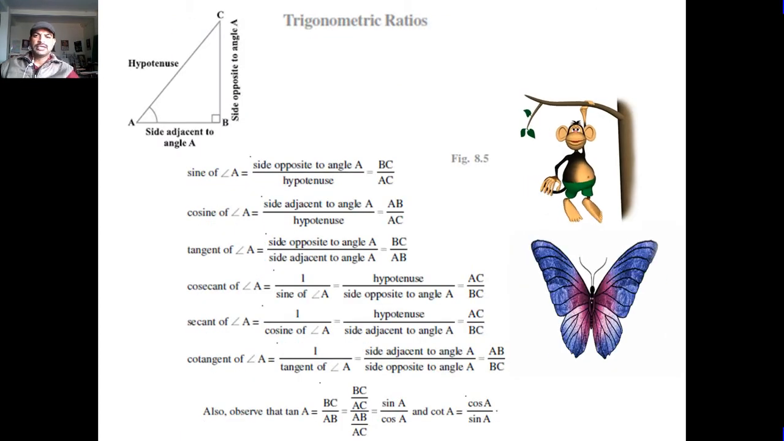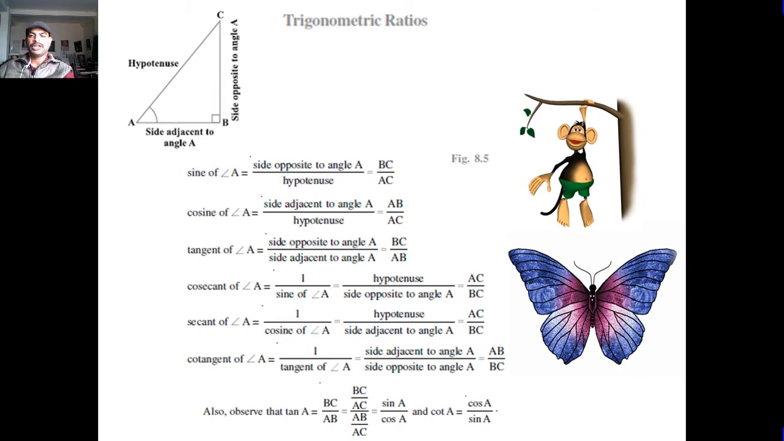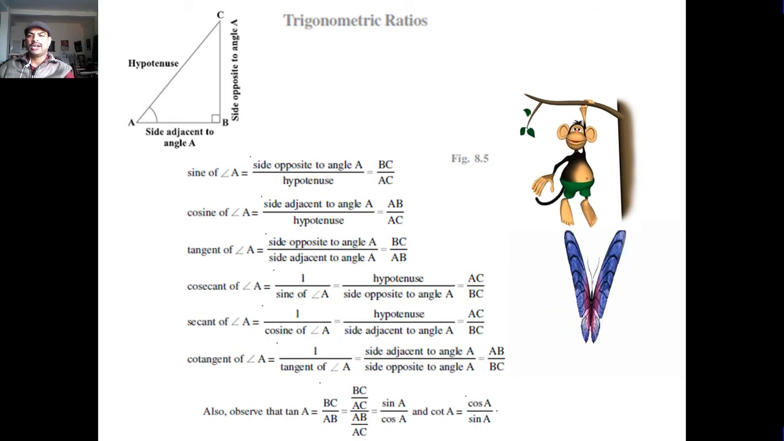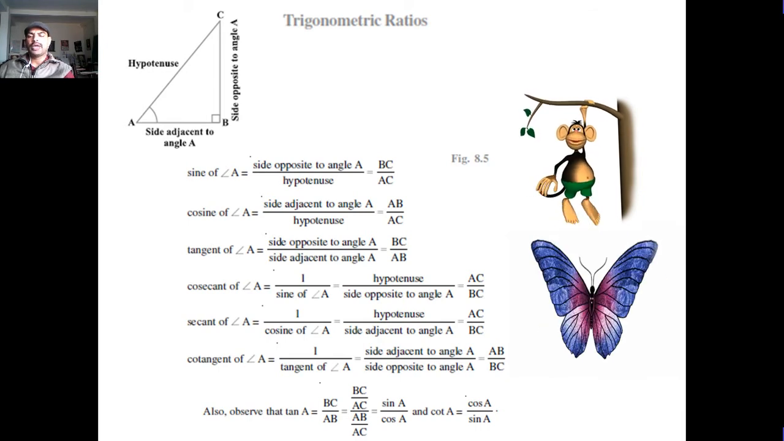Now students, first topic is trigonometric ratio. In a right angle triangle, the side opposite to the right angle is called the hypotenuse, and A is the angle. So AB is the base and BC is the perpendicular. So the side adjacent to angle A and the side opposite to angle A.